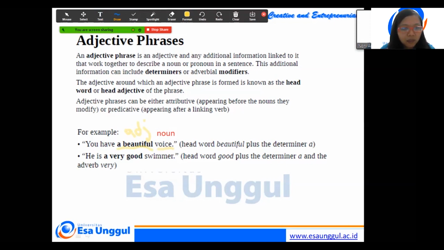But there are two words, a and beautiful. We call that one adjective phrases. Okay, and then he is a very good swimmer. So swimmer is noun, a very good is adjective. They are a, very, and good. Because more than one, we call adjective phrases.